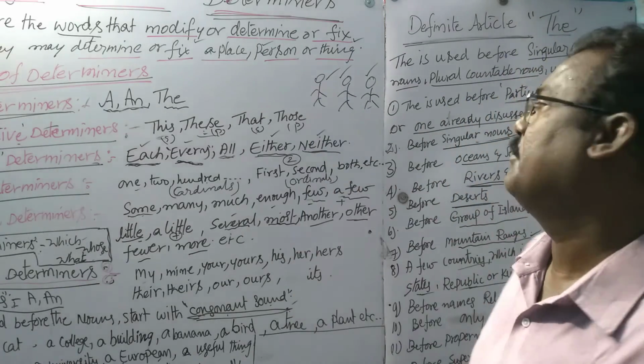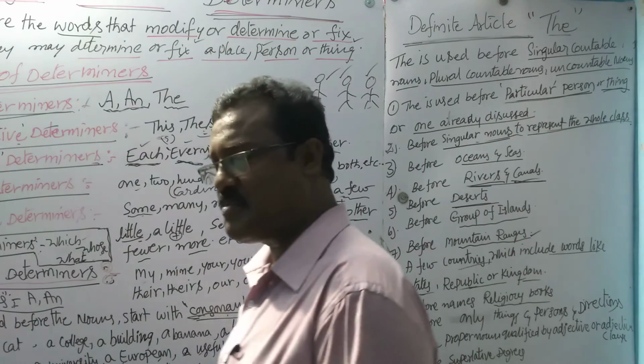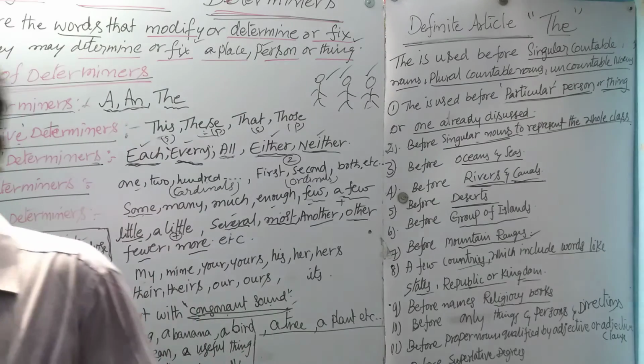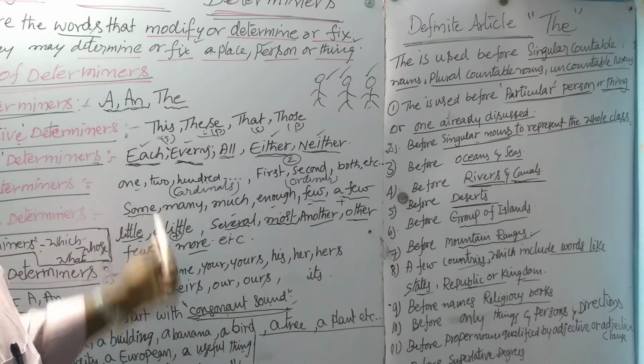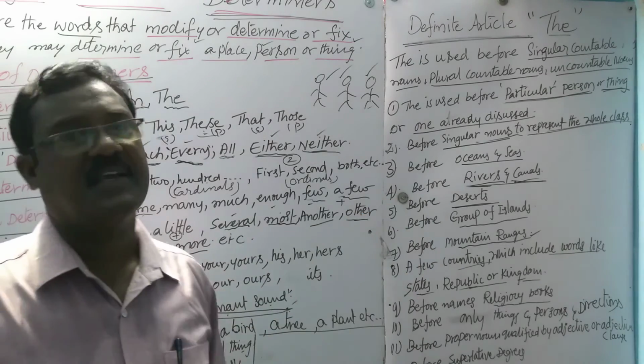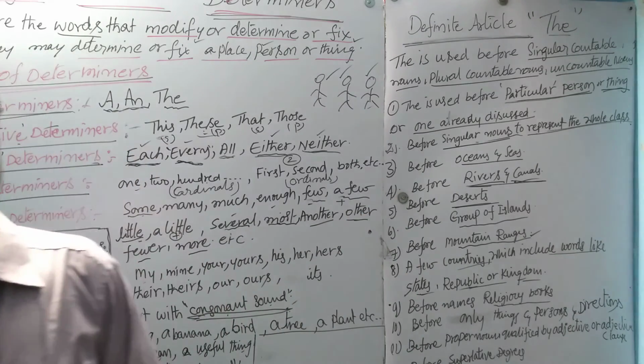In that way, my dear students, determiners are very, very important. They determine, fix, and limit the nouns before which they are used. In that way, go through all those things once again and try to understand. My dear students, thank you one and all.